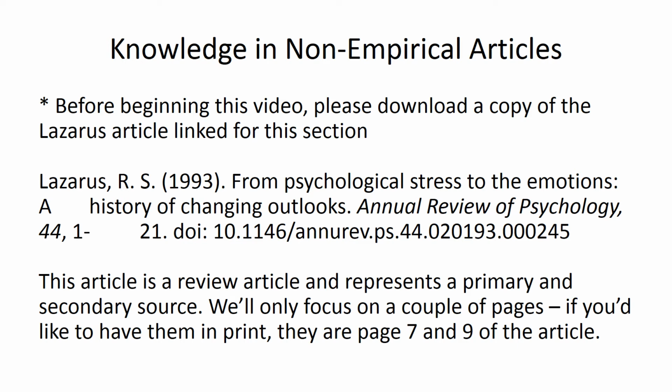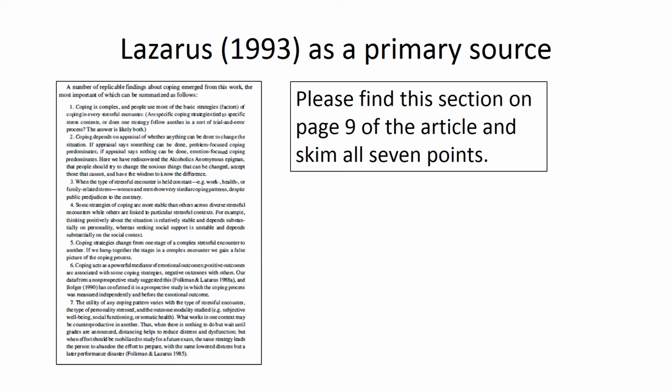In these slides, we'll review a non-empirical article to practice identifying the knowledge we can attribute to the author of the article and what we would attribute to other authors. Please find this section on page 9 of the article linked in the previous slide and skim all 7 points before moving on.